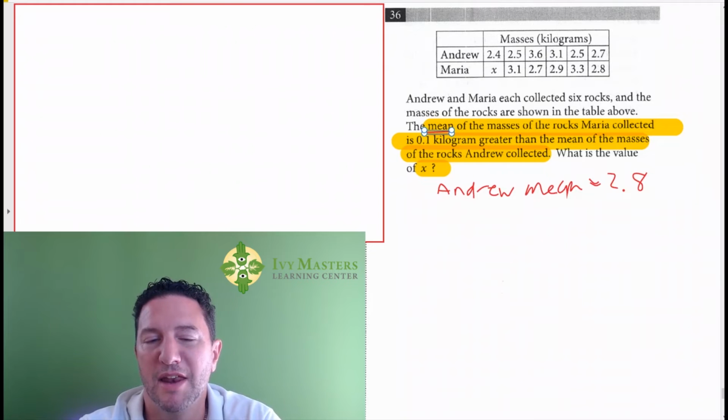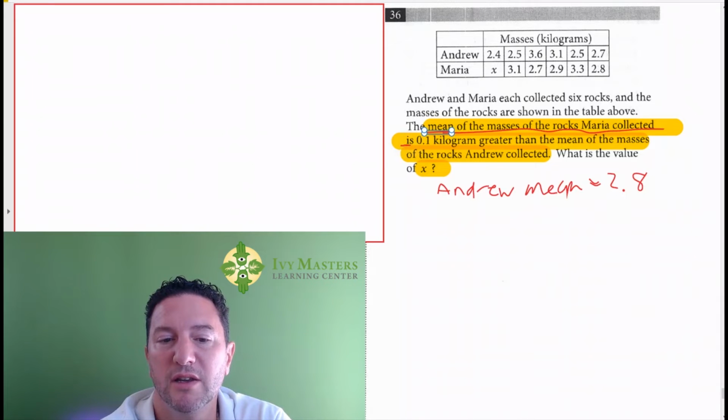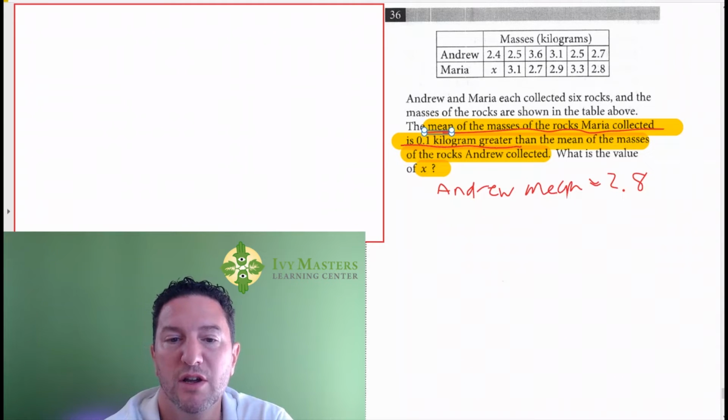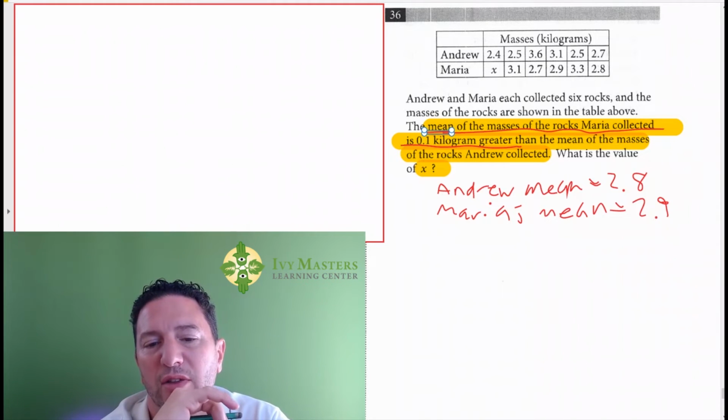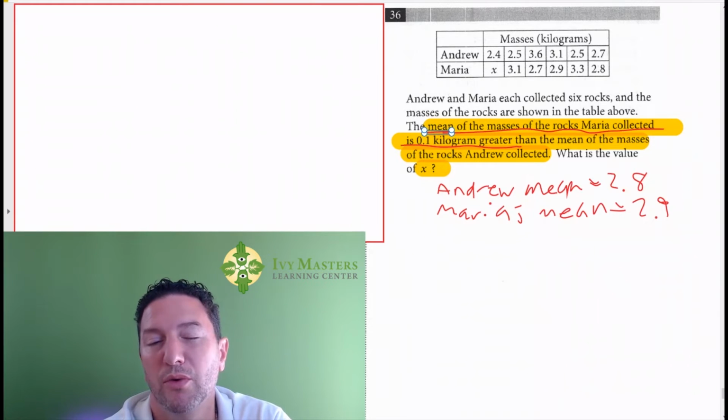Okay, and now we've got to read carefully. The mean of the masses of the rocks Maria collected is 0.1 kilogram greater. So we know that Maria's mean equals 2.9. And now what we've got to do is work through it, but we're missing something actually within the equation.